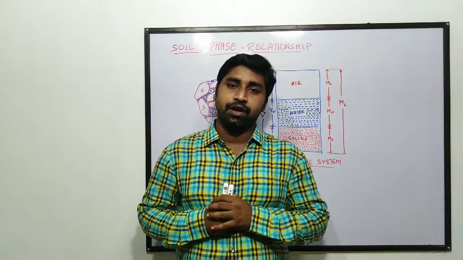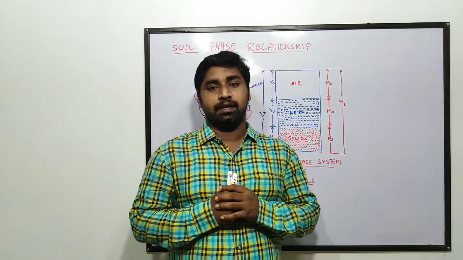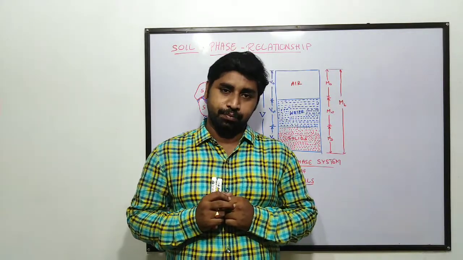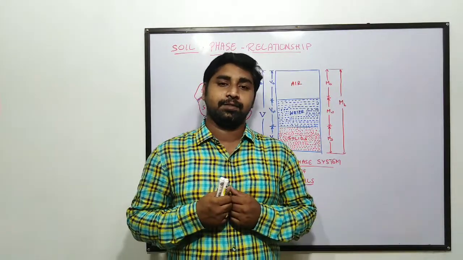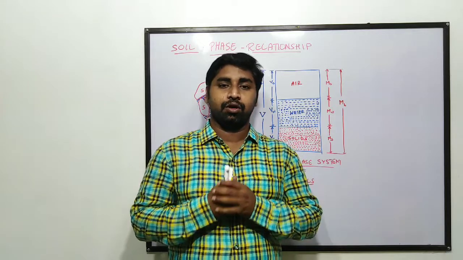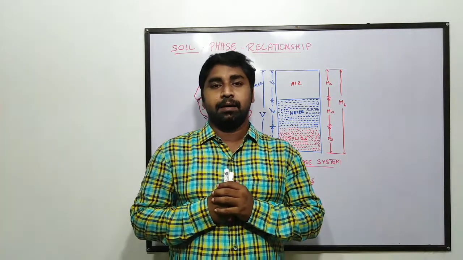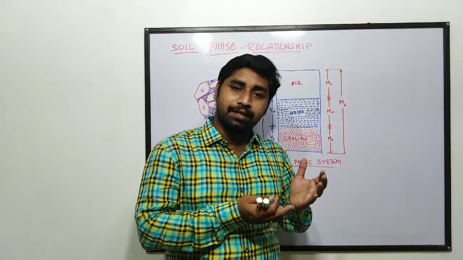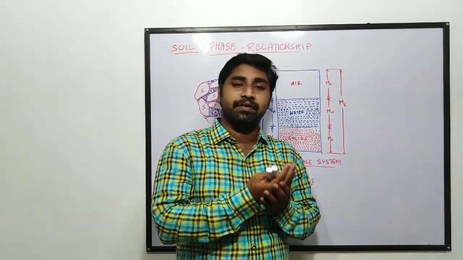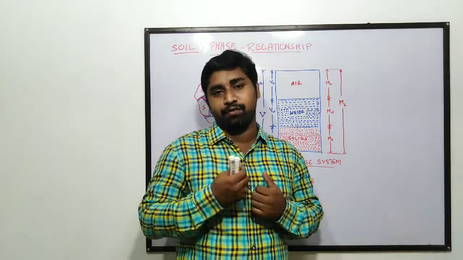The phase system of soil may be expressed in two types of relationships. One is weight volume relationship, another one is mass volume relationship. In both ways we can express the three-phase relationship between the soil particles. Mass volume relationship means the relationship between the mass of the particles to the volume of the particles. Similarly, the relationship between the weight of the particles to the volume of the particles is the weight volume relationship.